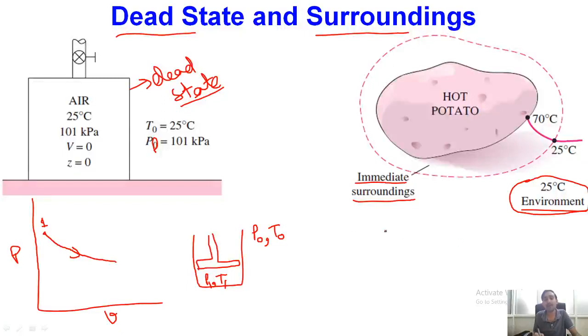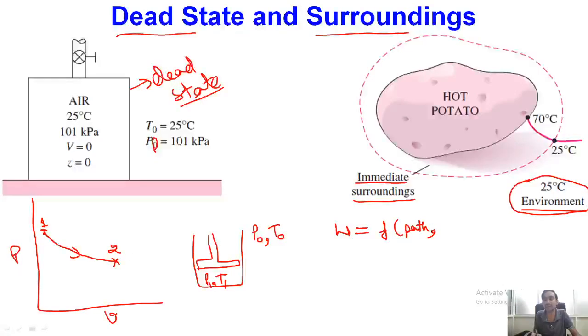Now if I have to determine what amount of work I am obtaining from this system, if it happens in a reversible manner, that work will be a function of the path the process takes. When the process changes from some thermodynamic state 1 to a final thermodynamic state 2, we have to integrate P dV work within the limits 1 to 2.